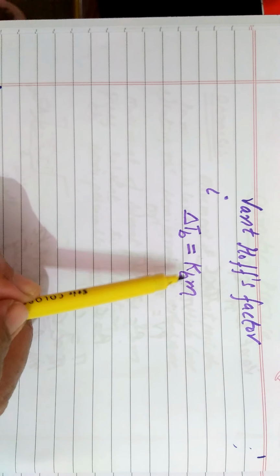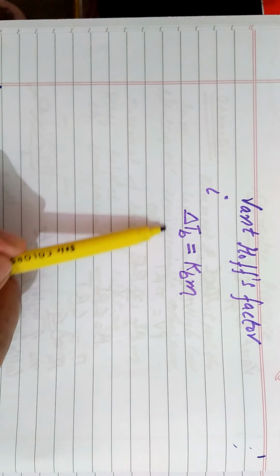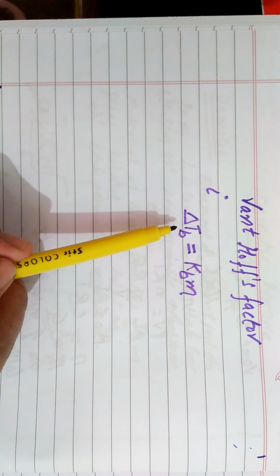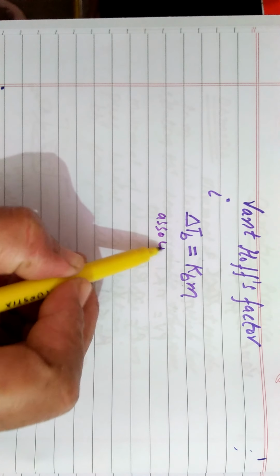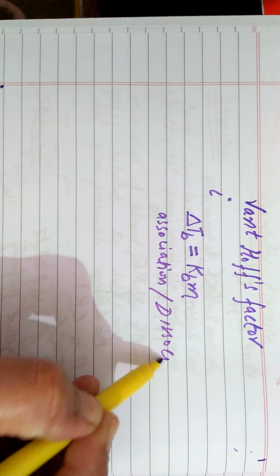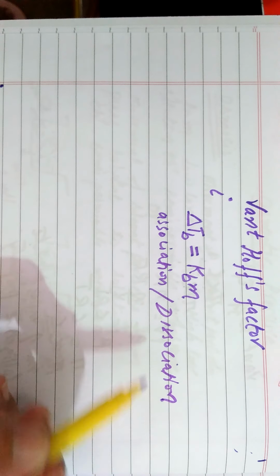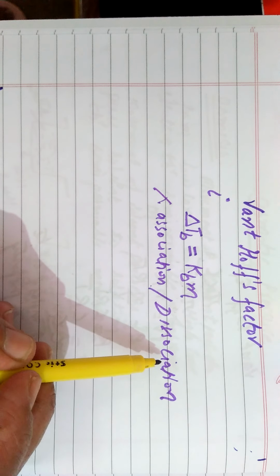The condition was that the compound we take to dissolve in the solvent must not undergo any type of association or dissociation.